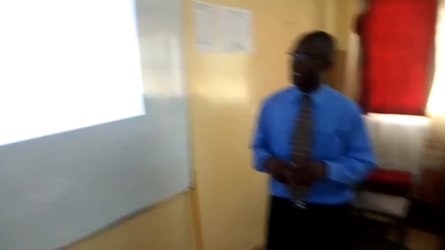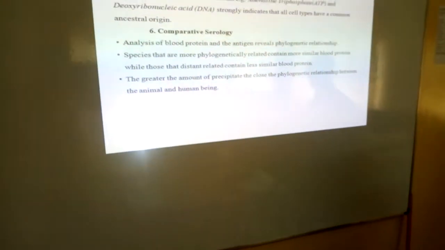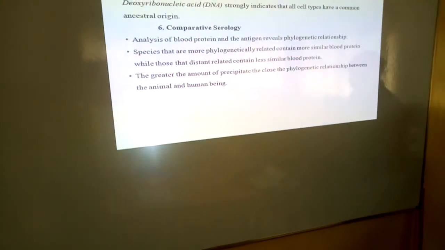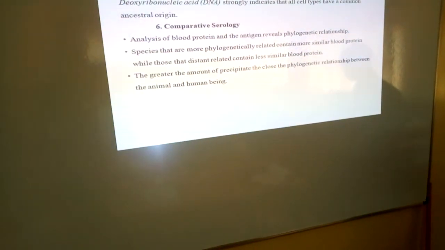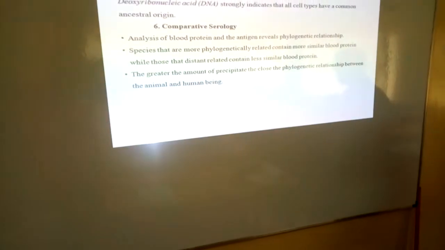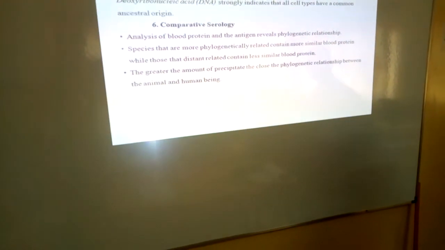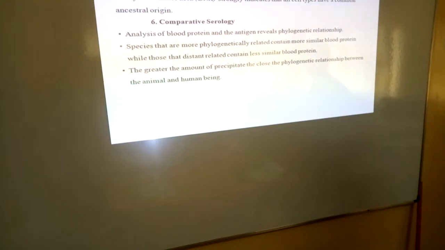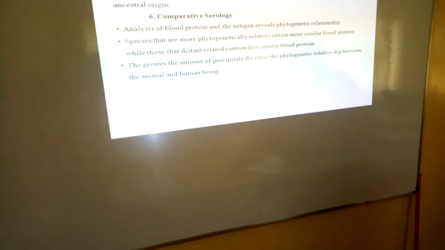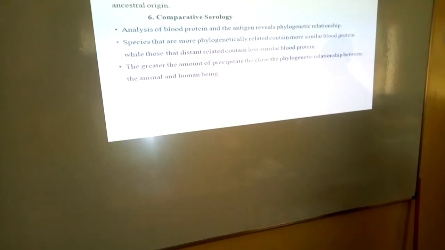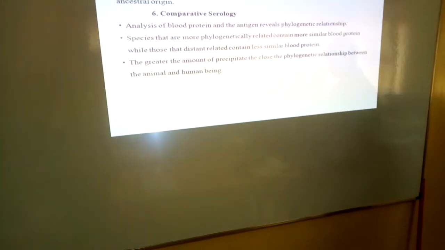Analysis of blood protein and antigen reveals phylogenetic relationship. The species that are more genetically related contain more similar blood protein, while those that are distantly related have less similar blood protein.